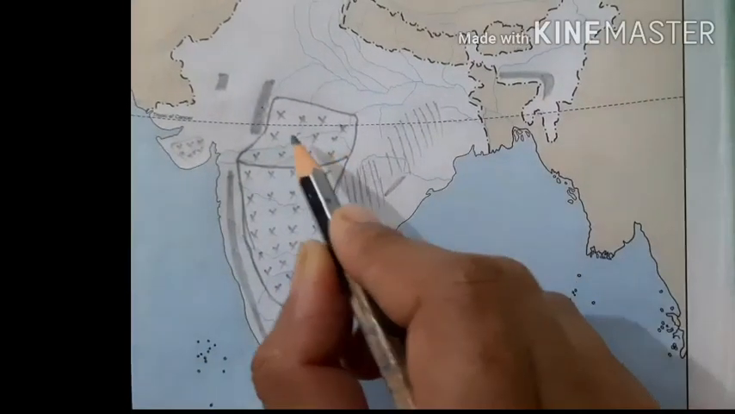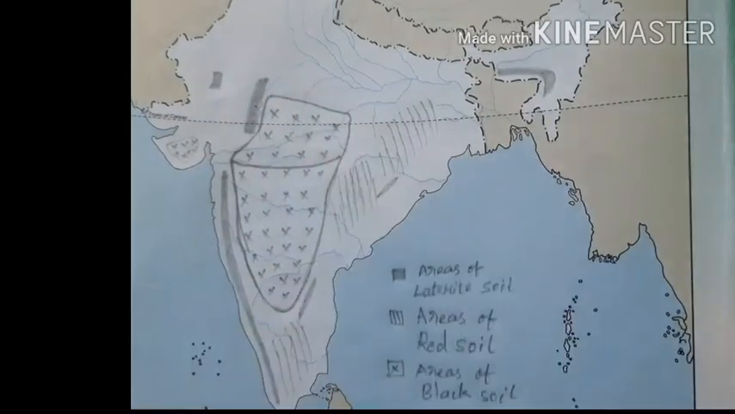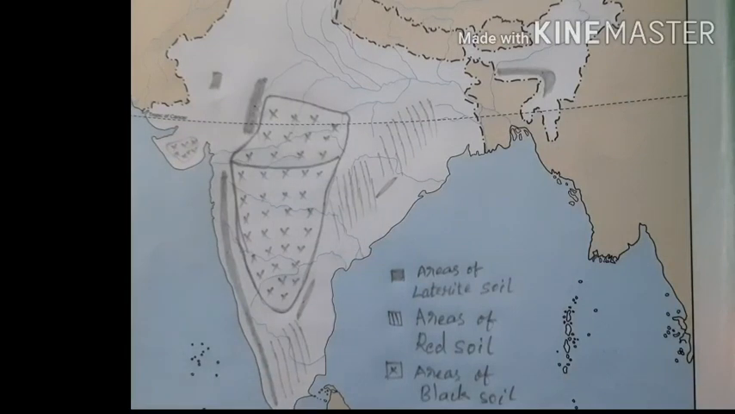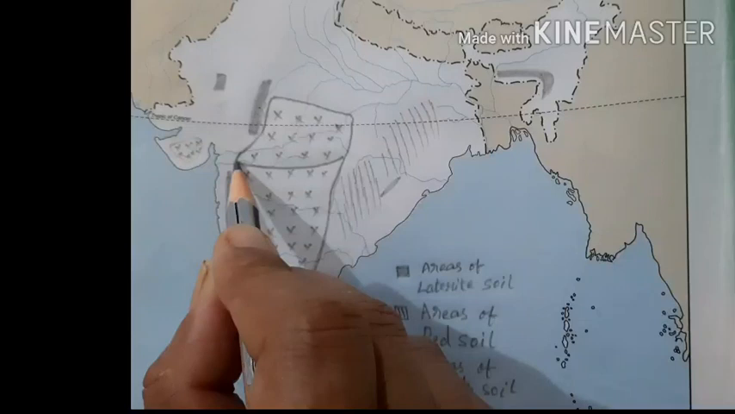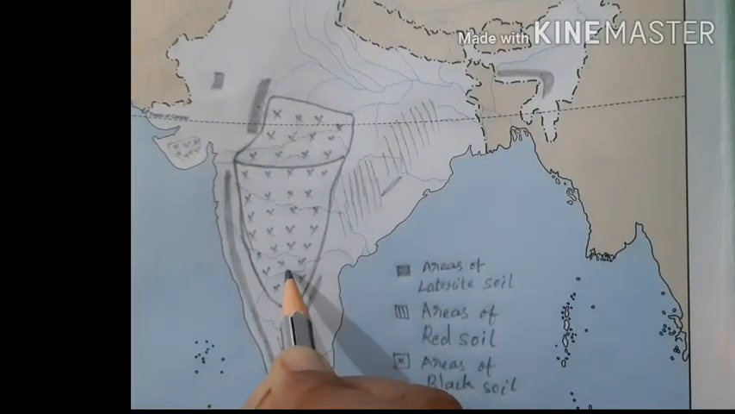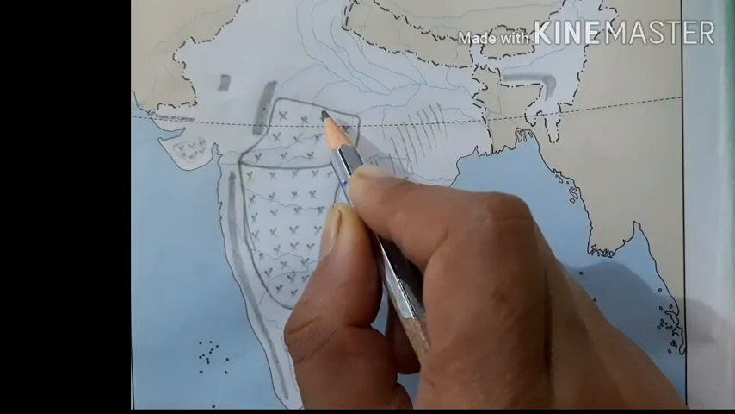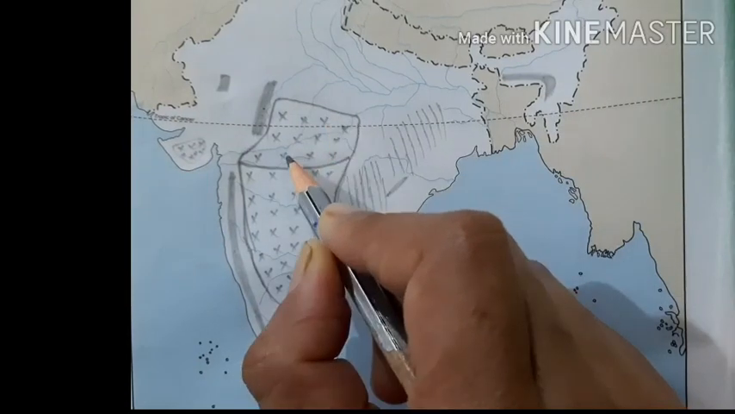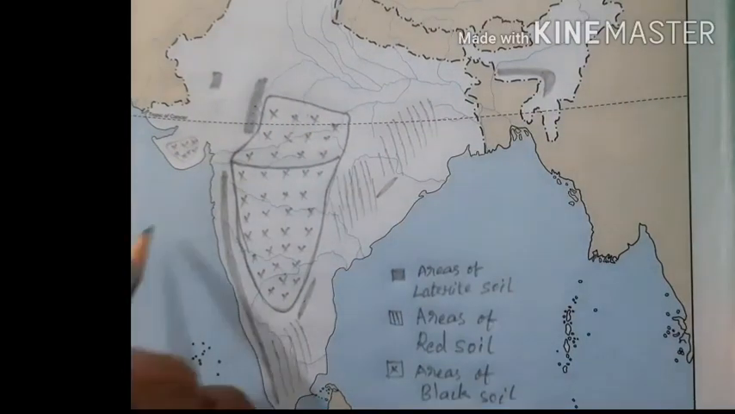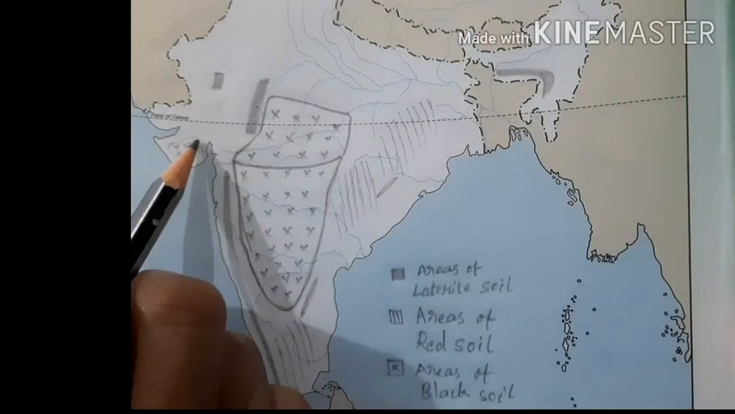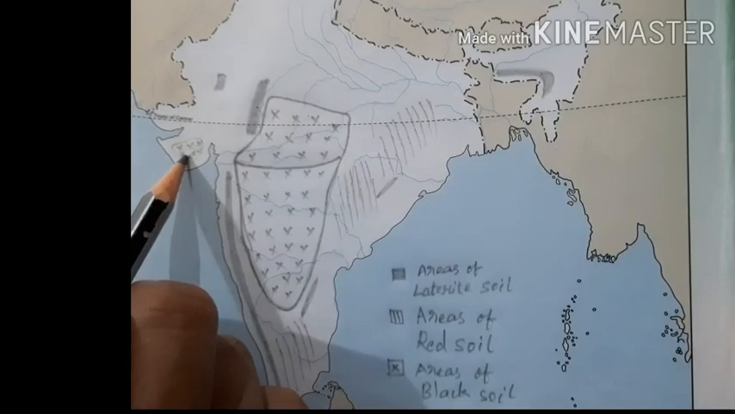But if you are marking the presence of black soil north of the Tropic of Cancer, then also it is not wrong. So generally the Deccan Plateau will be shown by this rough triangulated pattern for the presence of black soil. But if you are marking north of the Tropic of Cancer, north of the Narmada river, that is also right. Then here in Gujarat, some area also has the presence of black soil or the lava soil.